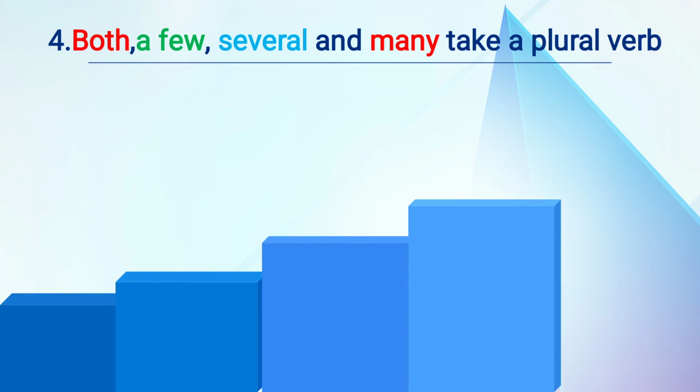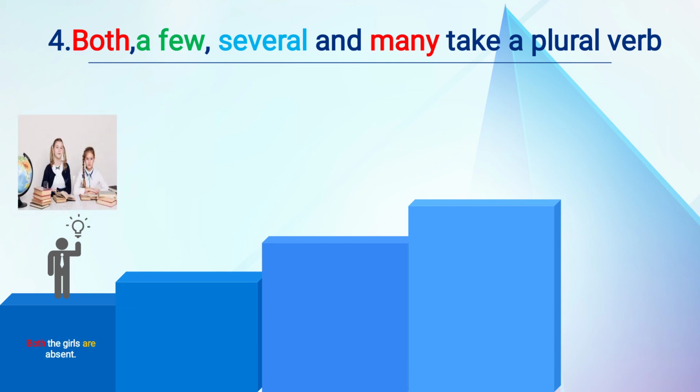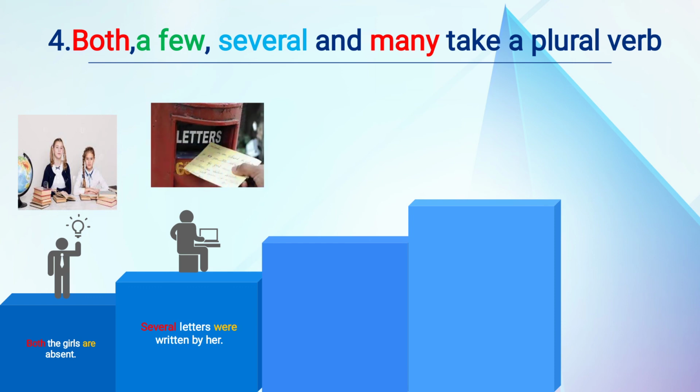Both, a few, several and many take a plural verb. So wherever both will be there, a few will be there, several will be there and many will be there in the sentence, which kind of verb will we use? We will use a plural verb. Here the examples are there. Both the girls are absent. As you see in the image, two girls are there, so we have used are there. Second, several letters were written by her. So here again it is the plural form. Okay, because many letters, several letters were written. So we have used the plural form of the verb.